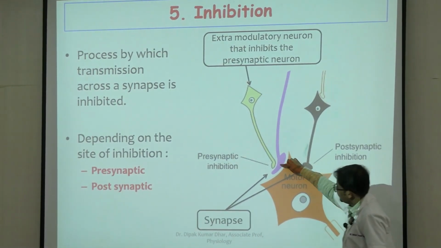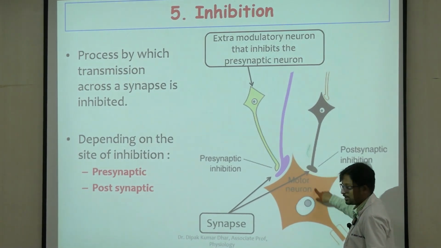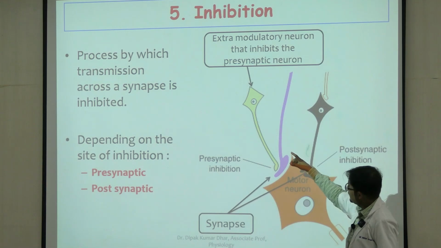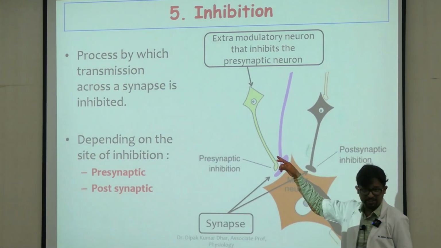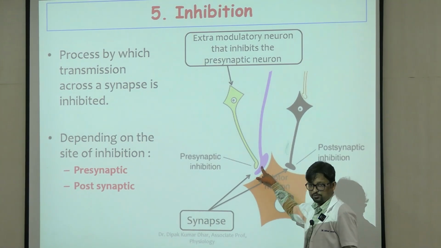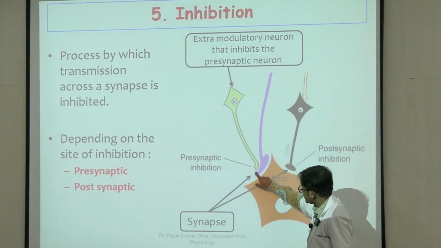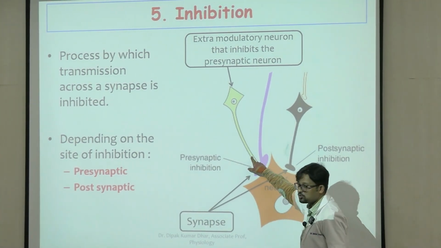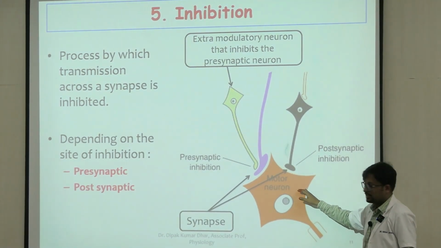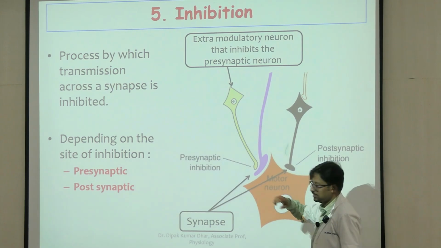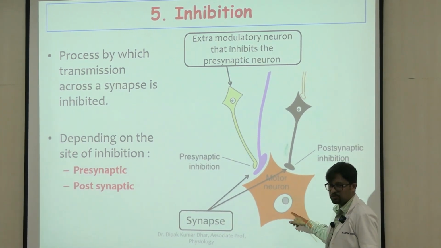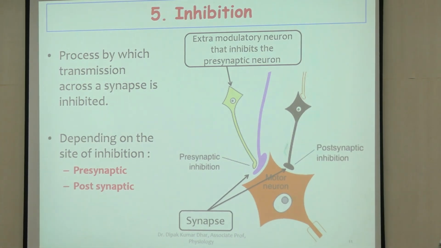So this is the presynaptic neuron, and this is the postsynaptic neuron, the cell body of the postsynaptic neuron where there is a synapse. Here you have an extra inhibitory neuron or a modulatory neuron which is inhibiting the presynaptic neuron itself, right? Because the presynaptic neuron is inhibited by the influence of this, in the synapse in question now there is no activity, right? So this is an example of presynaptic inhibition. If the inhibition happens on the postsynaptic neuron directly, this will be postsynaptic inhibition.